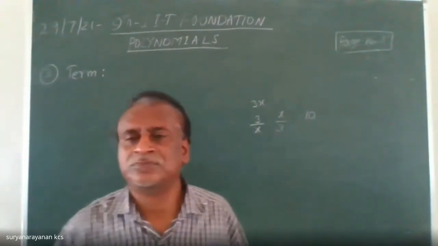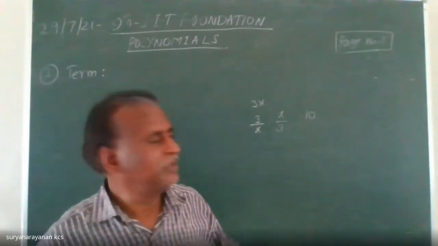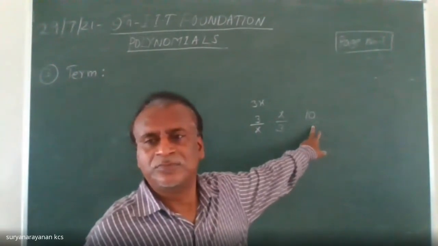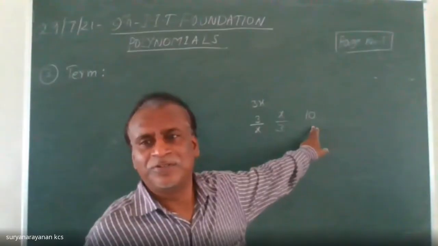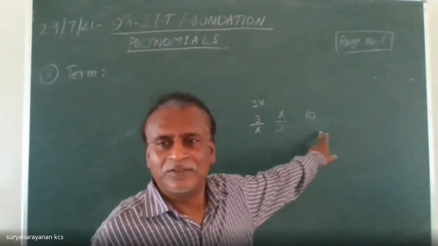Sir, a term cannot be without a variable, no, sir. Is it a term? Is there any variable? No, sir.